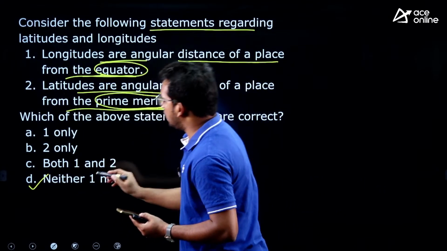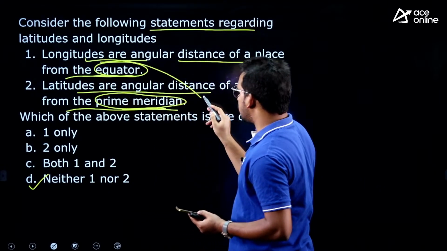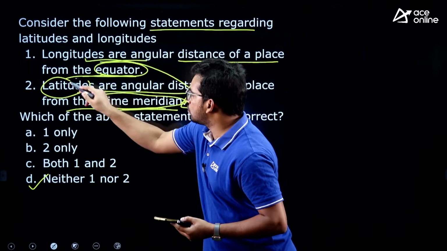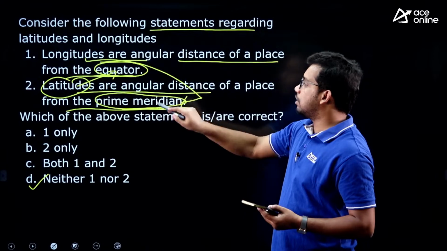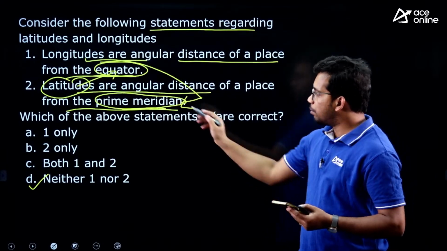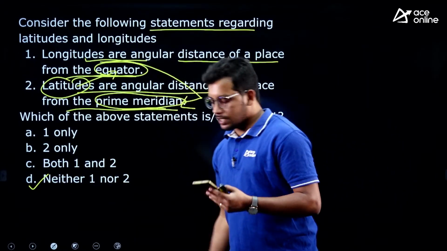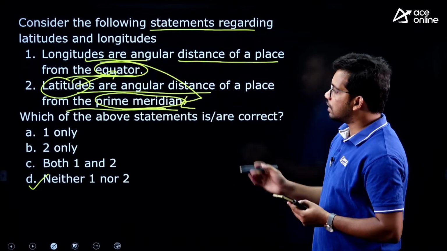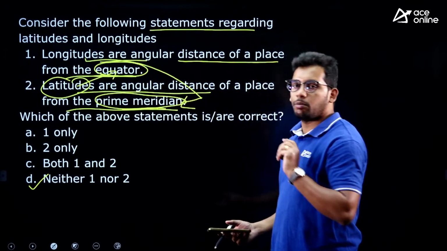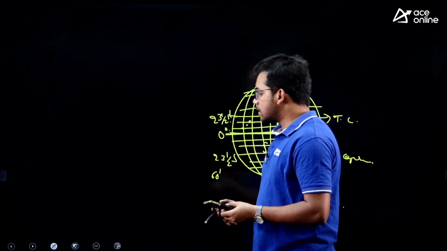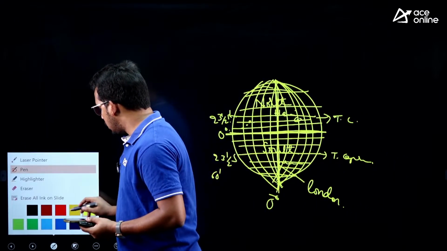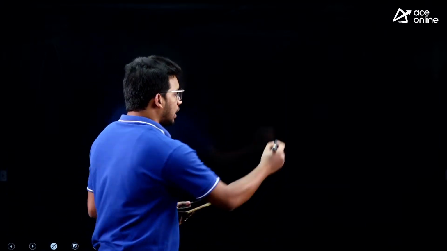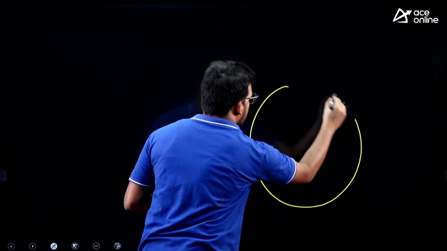It is answer D, because longitude is measured with respect to the prime meridian and latitudes are measured with respect to the equator. So, they have given it reversed, and hence both the statements are wrong, and the answer is neither 1 nor 2. Very good. Keshav also has answered it correctly, right. So, this is about latitude and longitude, and as the context has come, let me tell you the important latitudes as well, right. Try to remember them. This will be asked in the exam.